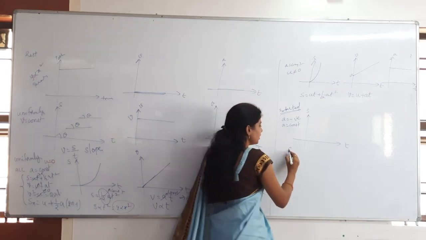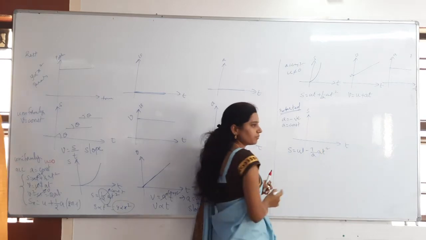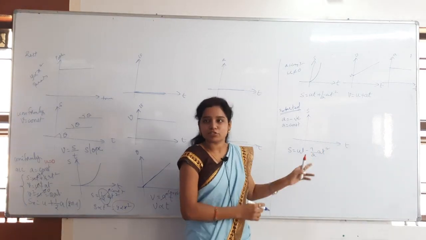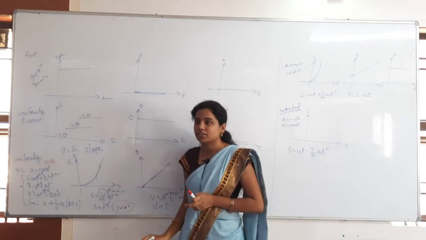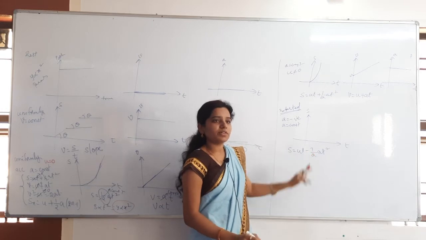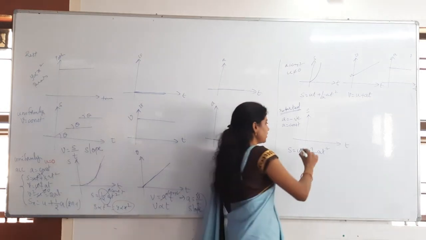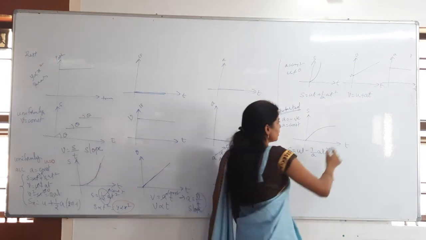Why? Because S is equal to ut minus half at square. Minus means decreasing slope. Here the slope is increasing, see that? The slope keeps on increasing here. Here, because we got minus, we will get a decreasing parabola, like this. Okay. Then after that, VT graph.